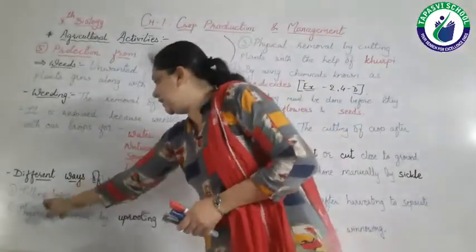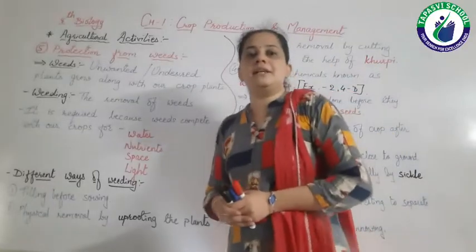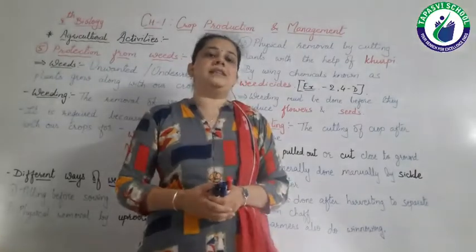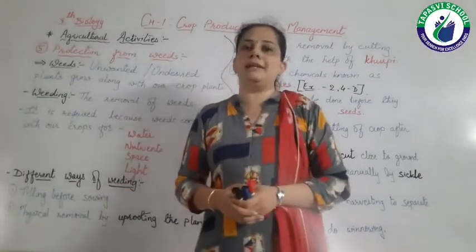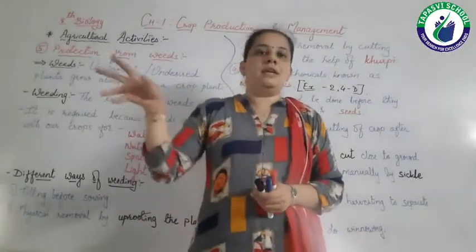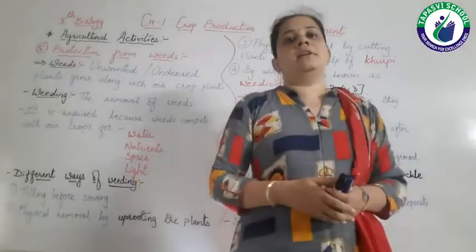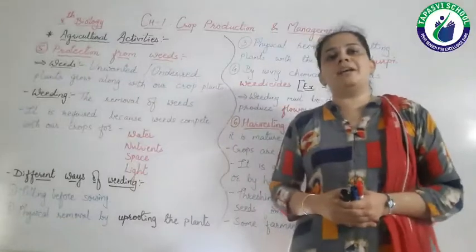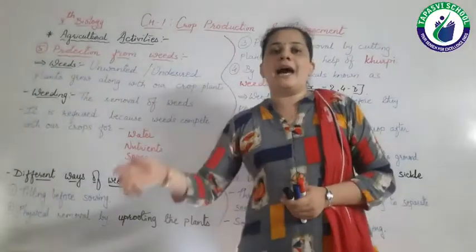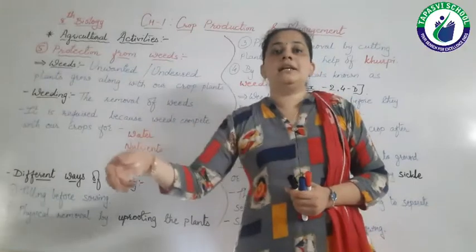First method, tilling before sowing. If you remember, when we studied the first activity, preparation of soil, we studied ploughing or tilling. It means to turn the soil up and down; we plough the field, right? When we do this activity, what happens? The weeds which have grown in our field are uprooted, as we are tilling the soil.